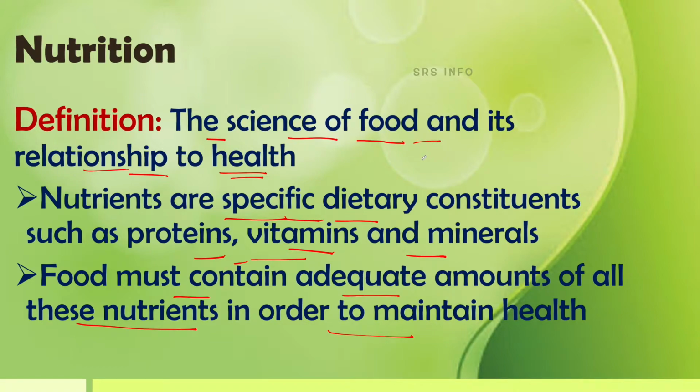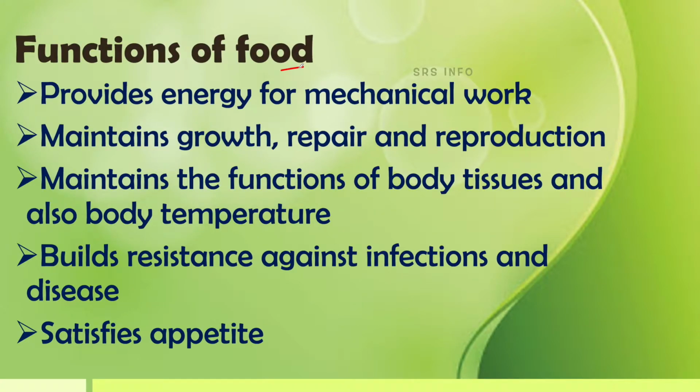So the relationship between this food and health is explained in nutrition. This is the branch of science where we explain the relationship of food and health. So, this is very important to understand the functions of food also. What are the important functions of food or why we have to take food? Food provides energy for mechanical work. For mechanical work, we need energy, and food provides this energy.